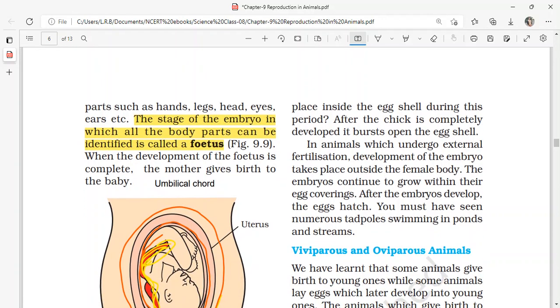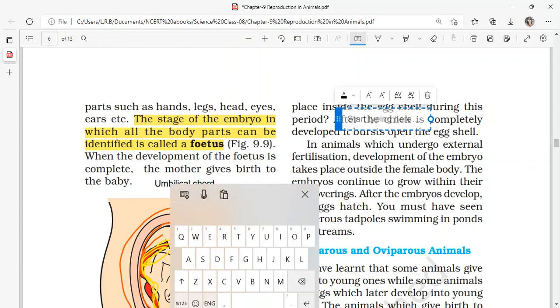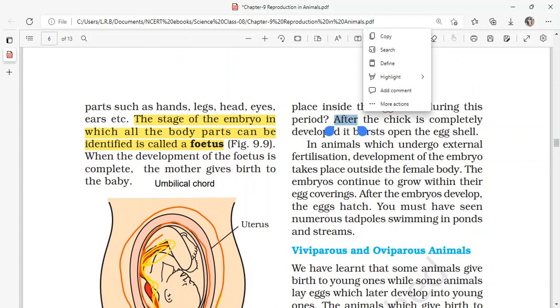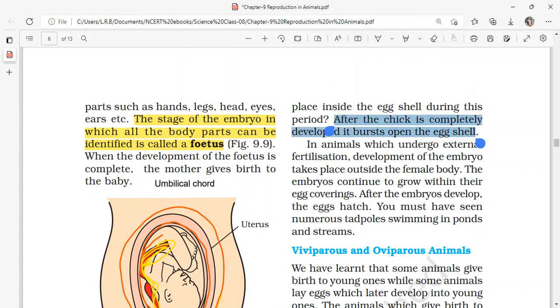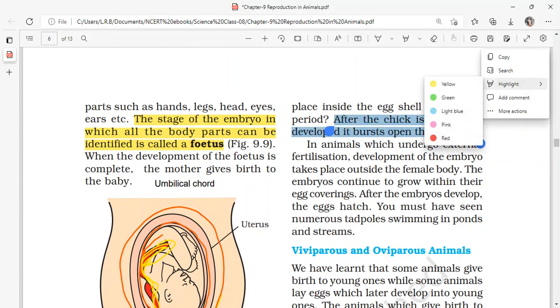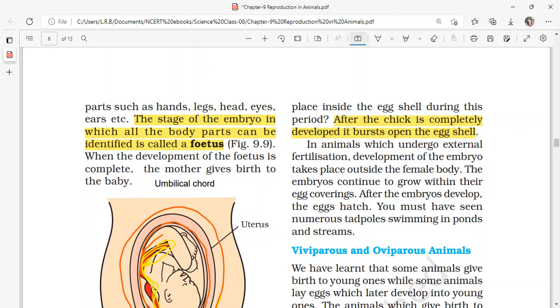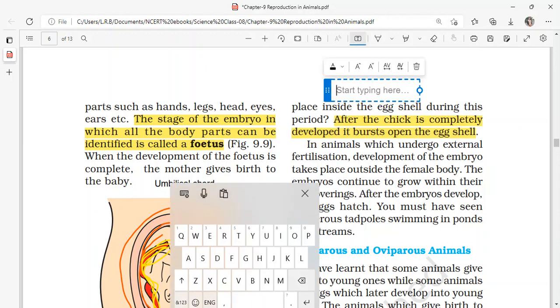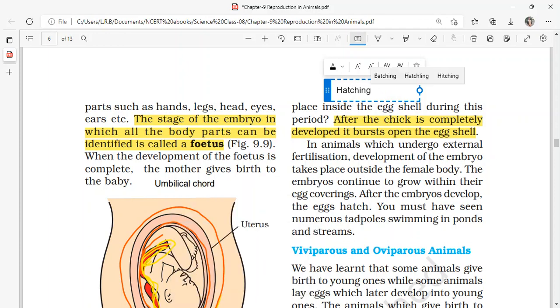After the chick is completely developed, it bursts open the eggshell. This step of bursting open the eggshell and the new chick coming out is called hatching.